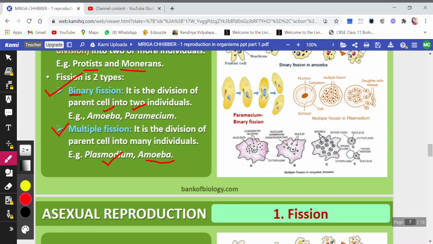Many nuclei will be formed from one nucleus, and when the favorable conditions come, the cyst will burst out, and each one of the spores will form a new amoeba. Wherever it falls, it will form a new amoeba. So you can see here, if I zoom it more for you all,